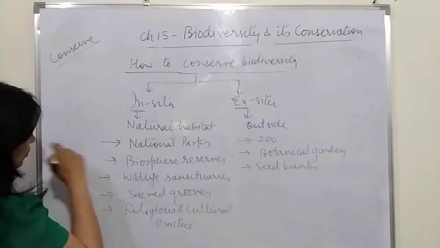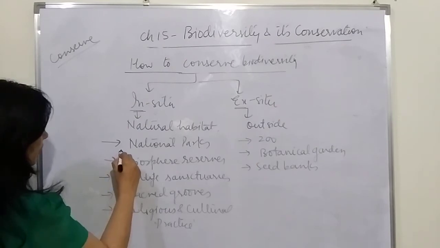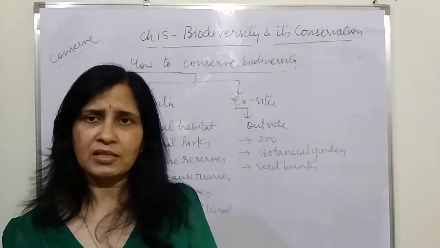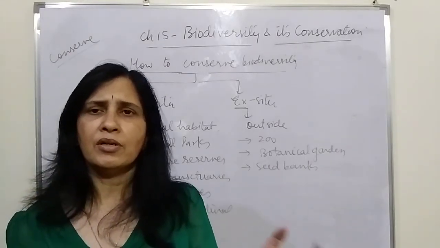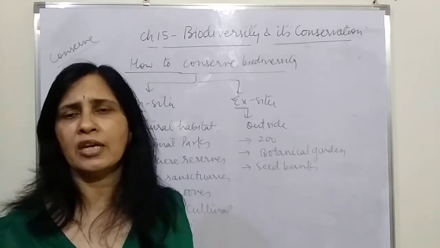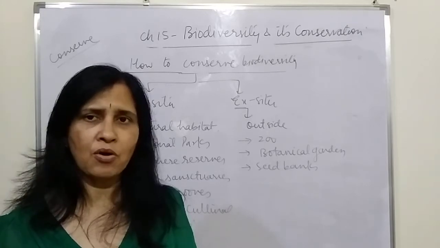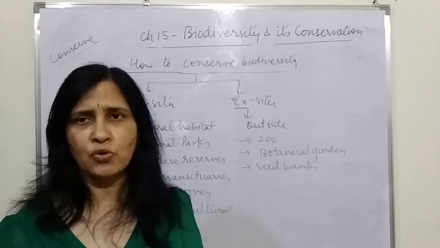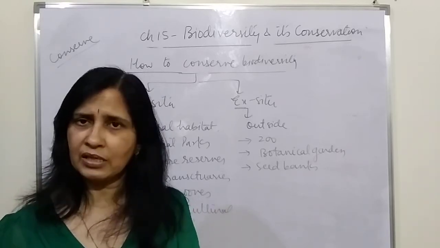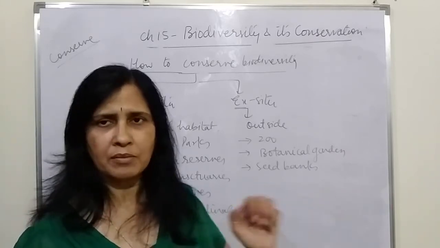You all know that there are around 14 biosphere reserves, 100 plus national parks, and 400 plus wildlife sanctuaries. National parks and wildlife sanctuaries are famous, and hunting and poaching are completely banned. The forest department takes care of all these animals, and if they are in problem, they help them. They also keep a check on any illegal activities. The animals live in their natural environment, we are just observing them and helping them whenever needed, and thus helping conserve these animals in their natural habitat. And that's the best method.